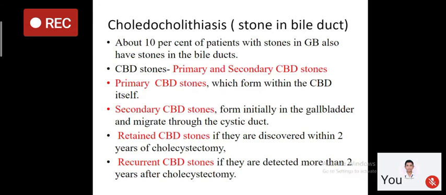There is another term which is called recurrent CBD stones. What are recurrent CBD stones? If these CBD stones are detected more than 2 years after cholecystectomy. So these are the various terms related to CBD stones. You should know what primary stones, secondary stones, retained stones, and recurrent CBD stones are.